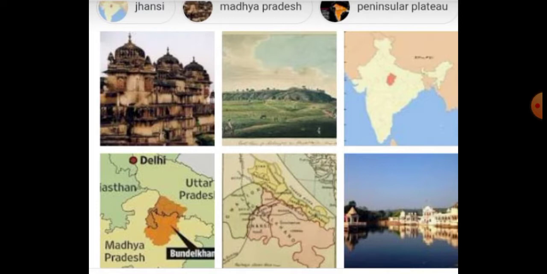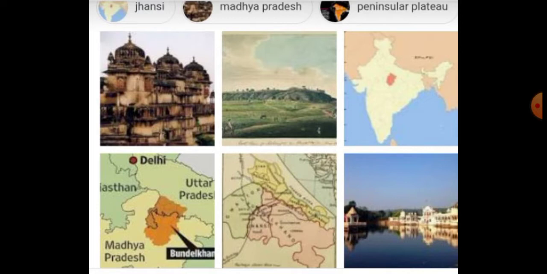This plateau is a mountainous range. It comprises parts of Uttar Pradesh and Madhya Pradesh.